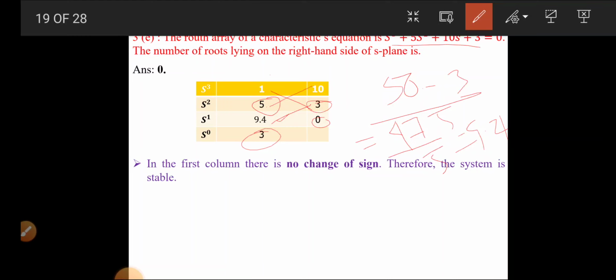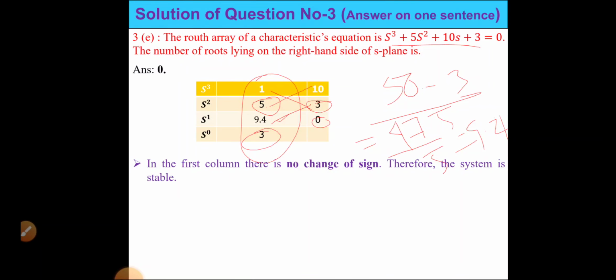So if you check this line, in the first column there will be no sign change. If in the first column there is no change of sign, that means from positive to negative, if there is no shifting, then this system is called a stable system. Because there are no changes, that means no roots are lying on the right hand side of the S plane. So no means 0, so that's why we can put here 0.